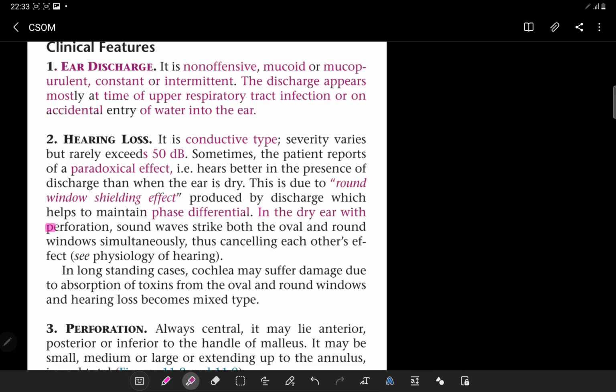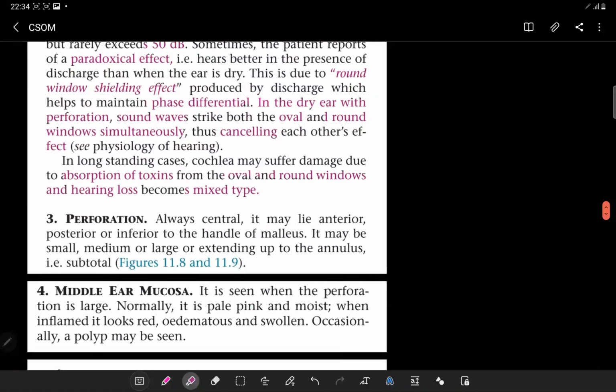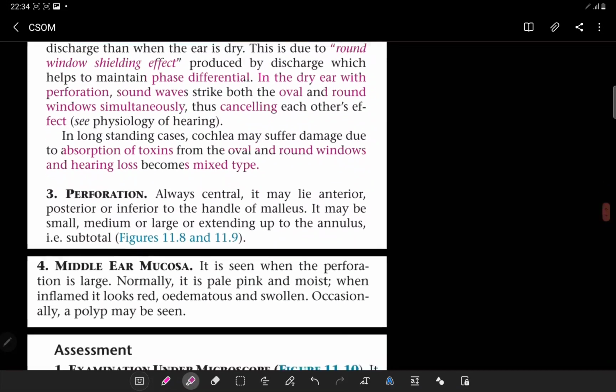In the dry ear with the perforation, sound waves strike both the oval and round windows simultaneously, thus cancelling each other's effect. Now, in long-standing cases, the cochlea may suffer damage due to the absorption of toxins from the oval and round window, which can lead to hearing loss. That is a mixed type, because conductive hearing loss has occurred. It can lead to sensorineural hearing loss, thus resulting in a mixed type of hearing loss.